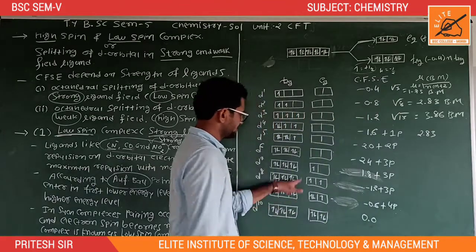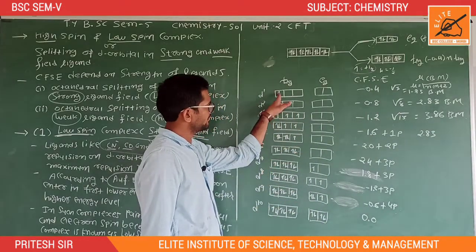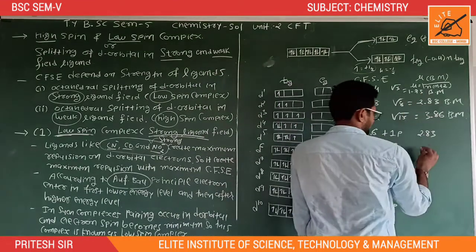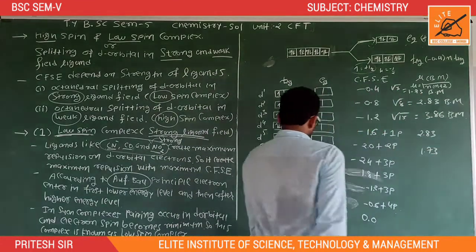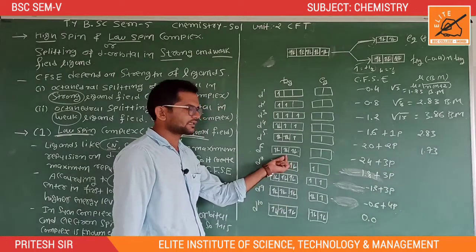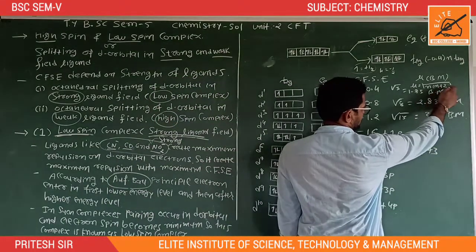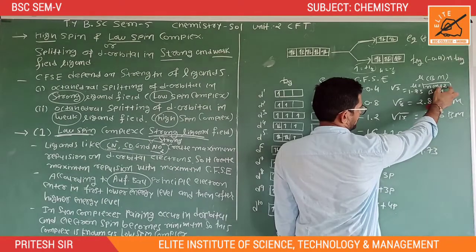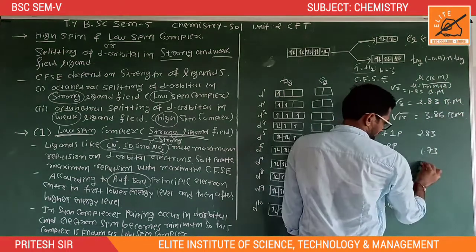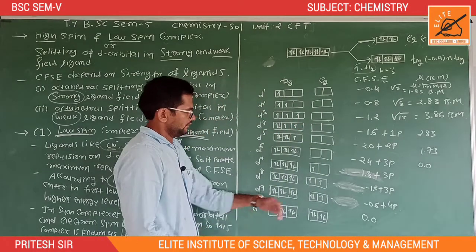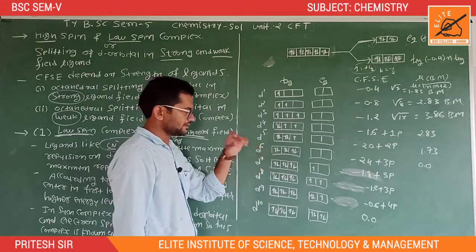And here only a single unpaired electron is present, so the value of mu is equal to 1.73. Here no unpaired electrons are present. At that time n is equal to 0. 0 plus 2 is equal to 2. 2 into 0 is equal to 0. So the value of magnetic moment in d6 is equal to 0.